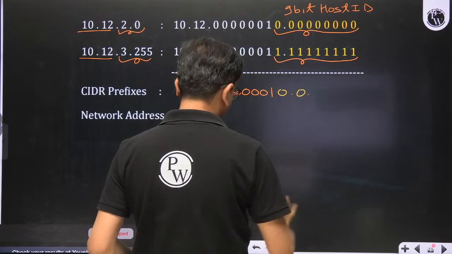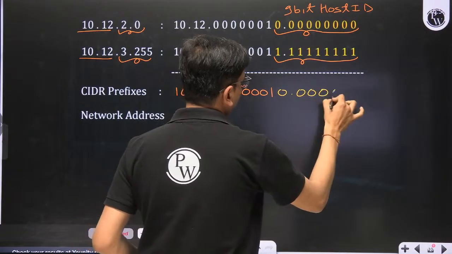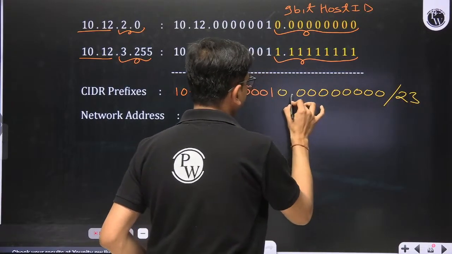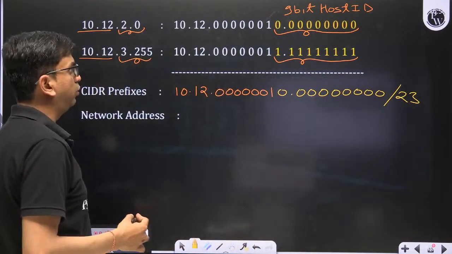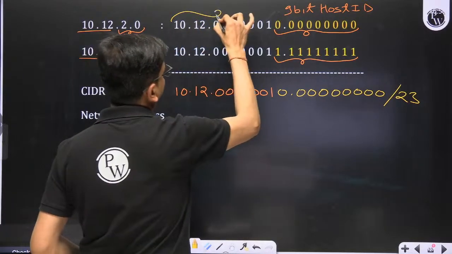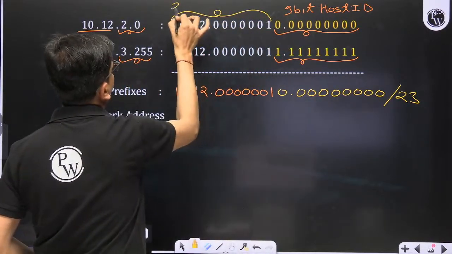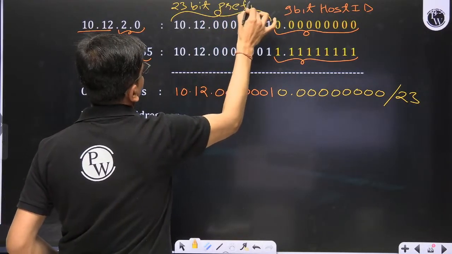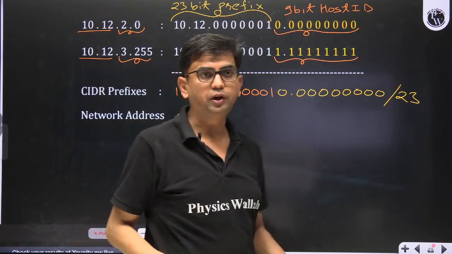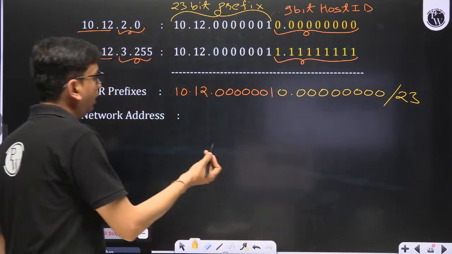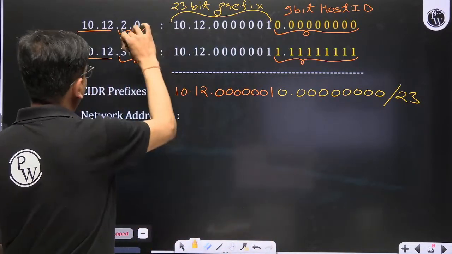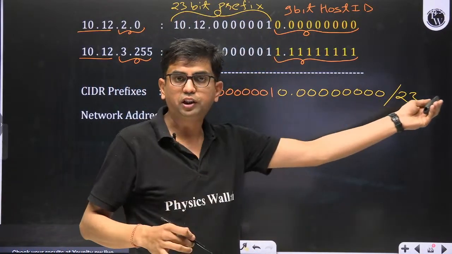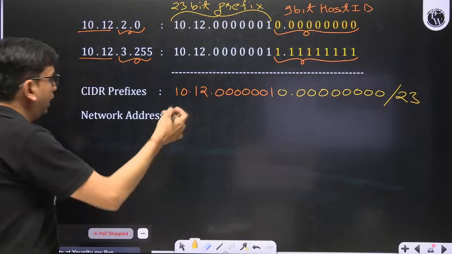1, 2, 3, 4, 5, 6, 7, 8. Do not forget to write /23. Why? Because this is a 23-bit prefix. So the answer to this question is that the first number becomes the network address with respect to the 23-bit prefix. So what is the correct CIDR prefix?